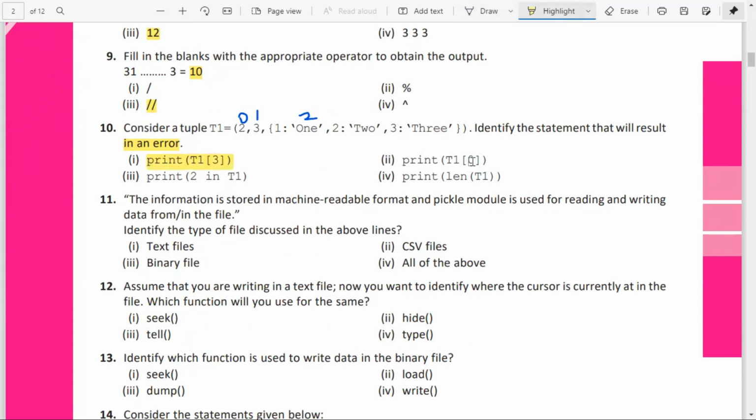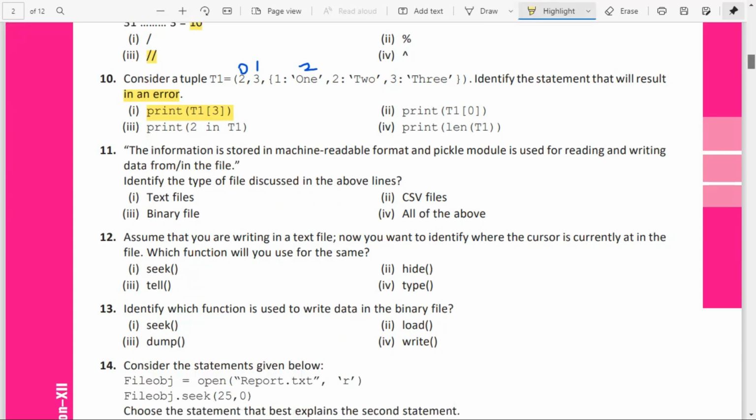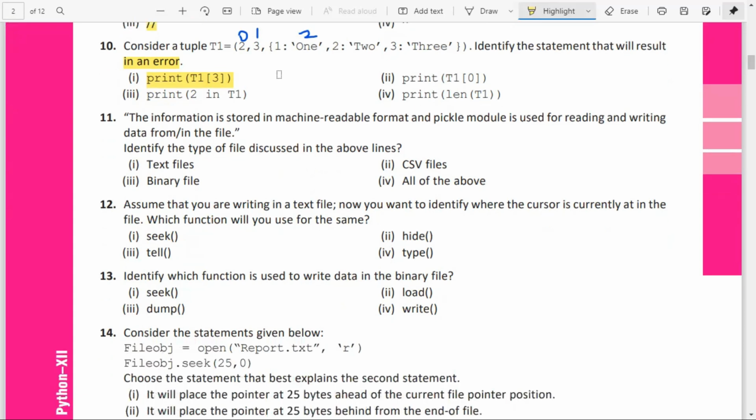Now print T[0] will return the 0th element, the 0th index. Length of T means the tuple length will be returned. 2 in T is a membership operator, it will check and return true or false depending on the result. If the 2 is there, it will return true, otherwise it will return false.